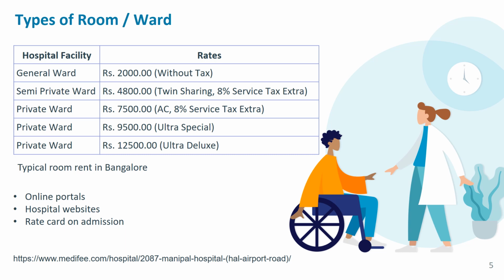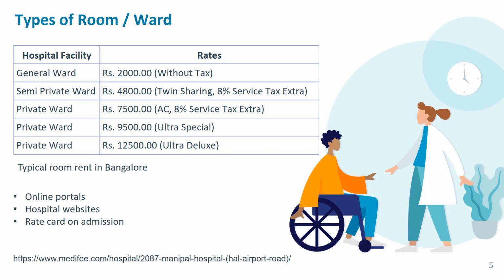Then comes private ward, which is exclusively for you. And within private ward, there are multiple categories with increasing conveniences. The basic one would be an AC room. Then you'll have something maybe a television, a fridge, and so on. So there'll be some 2 or 3 categories. What you see in the table is from one of the hospitals in Bangalore. You can see the typical rates for these different kinds of wards.